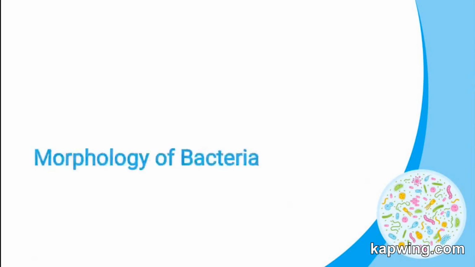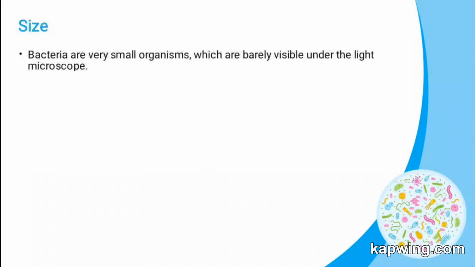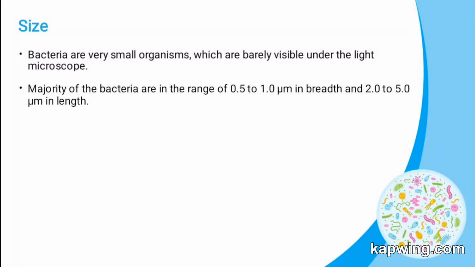Now let us see the morphology of bacteria. Morphology means the study of the size, shape and structure of any living organism. Bacteria are very small in size. We cannot see them with our naked eye. Only by using a light microscope can we see the bacteria. The majority of bacteria are 0.5 to 1 micrometers in breadth and 2 to 5 micrometers in length.